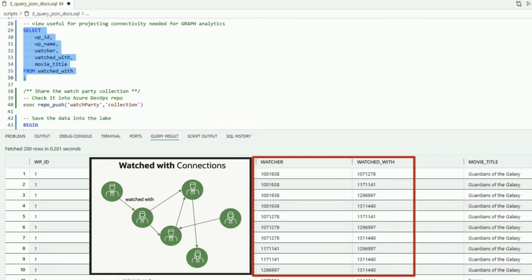Because graph analytics is a little bit different. I want connections. I'm watching with Cambyse. Cambyse is watching with Ram over there, right? So you have all of these connections. That's a graph, right? And so we can use graph analytics over this same data. So we're just projecting. You're storing the data once, but projecting it in different ways for different types of analytics. Okay?